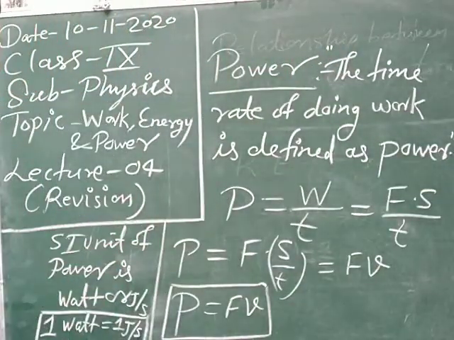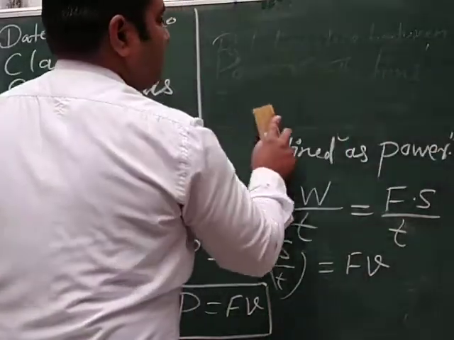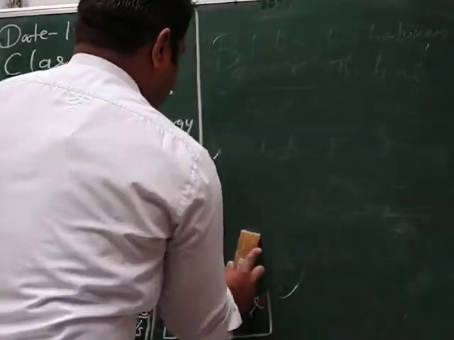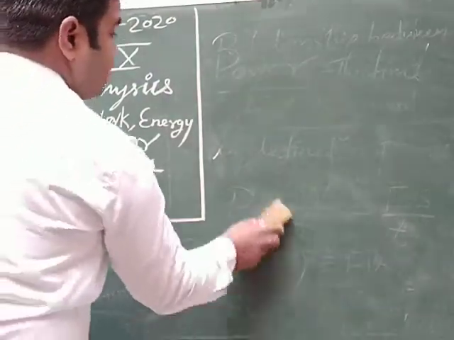Let's note down all these terms. Very easy. Kilowatt hour. This is the last term related to this topic: work, energy and power.